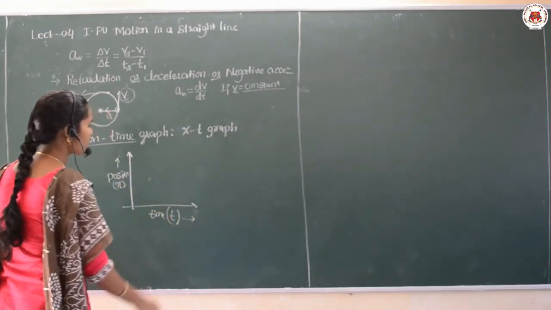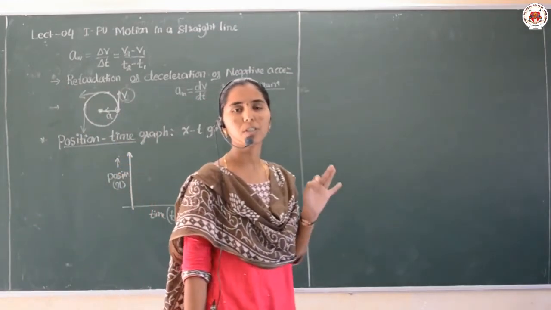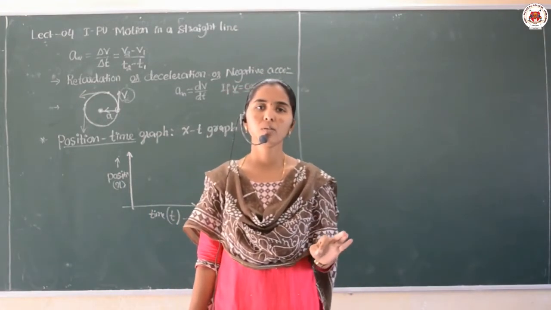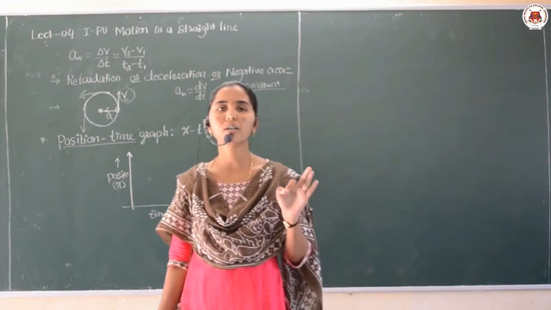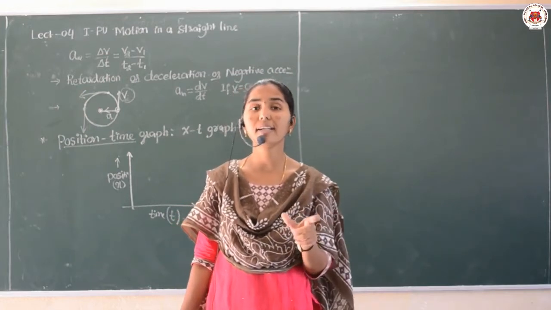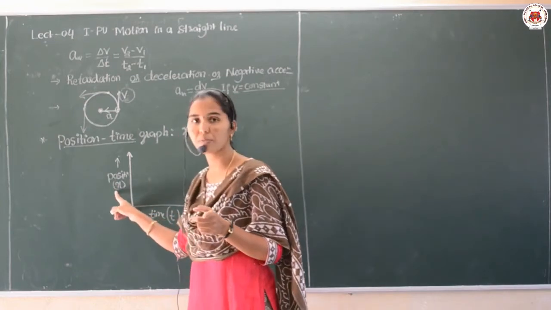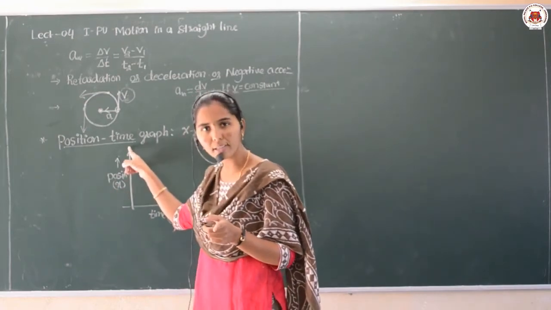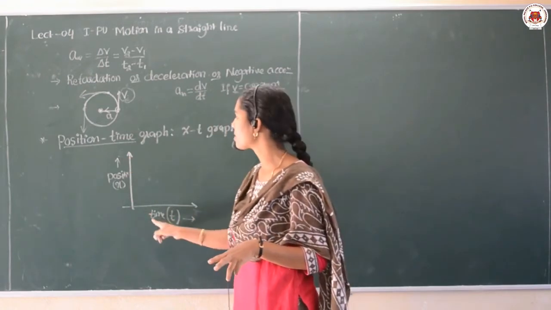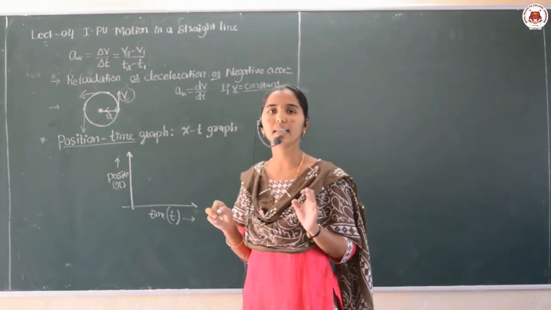Such a graph we call the position time graph. It is a graph plotted by the position of an object at a given instant of time t, such that the position of an object is taken along the y-axis and the time along the x-axis. This is called the position time graph, or simply the xt graph.